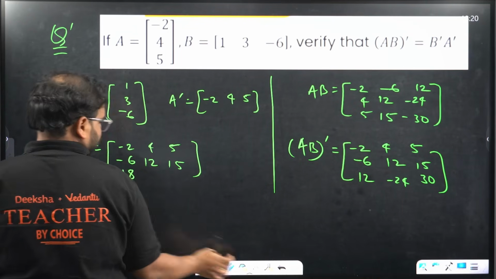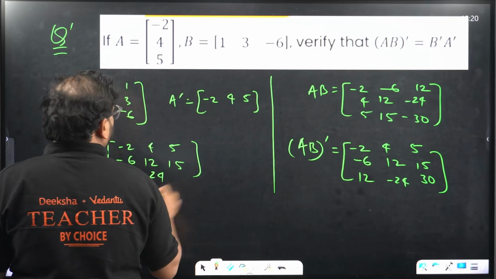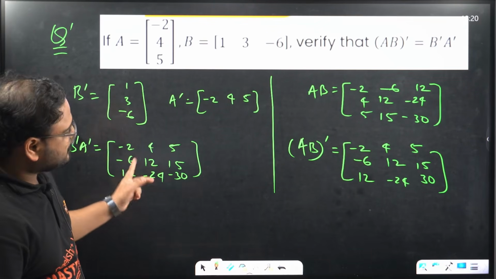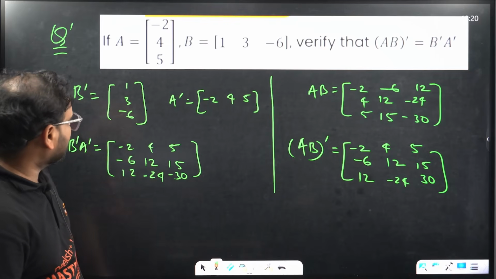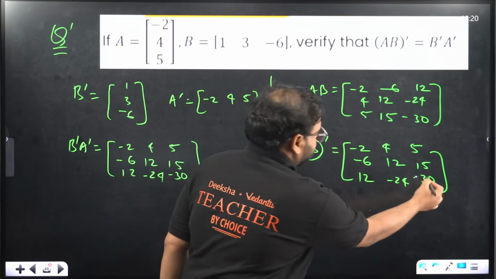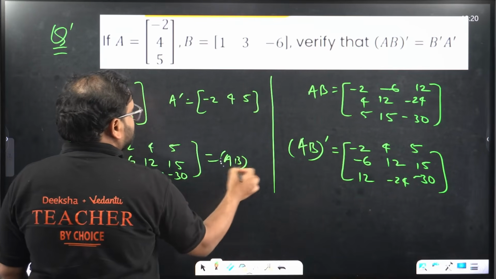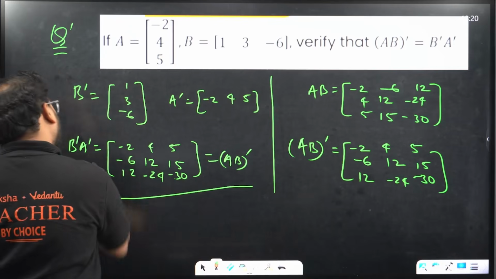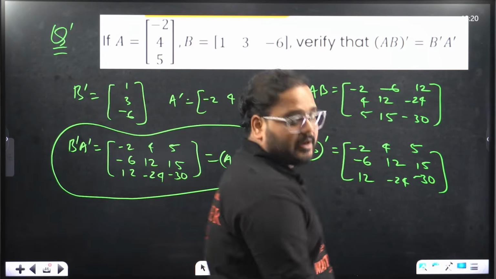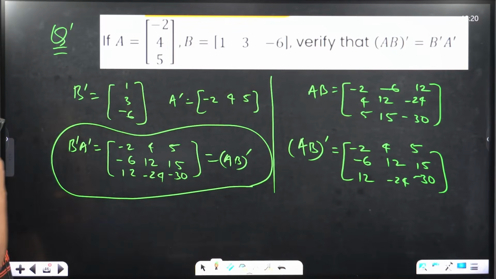18, sorry. 12, minus 24. And this is minus 30. Cross check now. Minus 2, 4, 5, minus 6, 12, 15, minus 12, minus 24 and 30. So this is going to be minus 30, right? This is minus 30, sorry. Check here, B dash A dash is coming as AB dash. So we have proven the property of transpose in product. Reversal law basically. This is the reversal law. Clear guys? Clear?